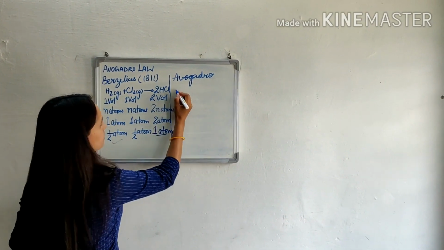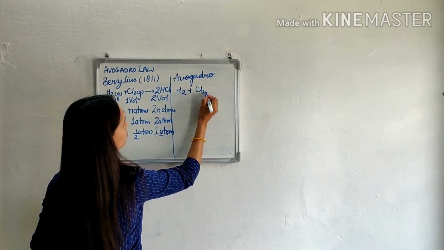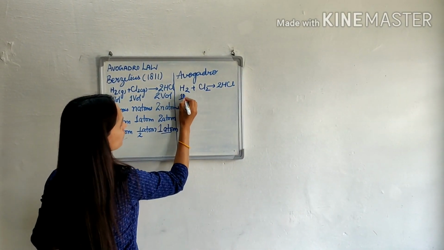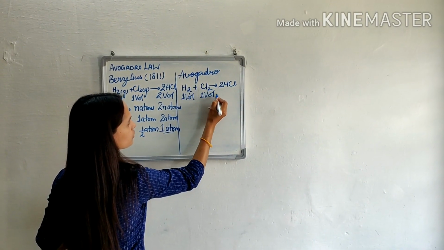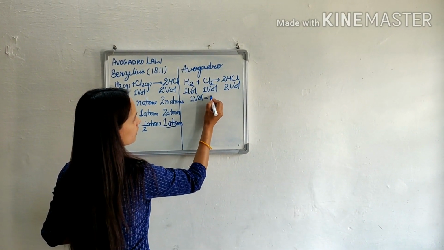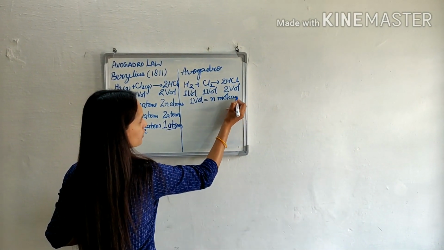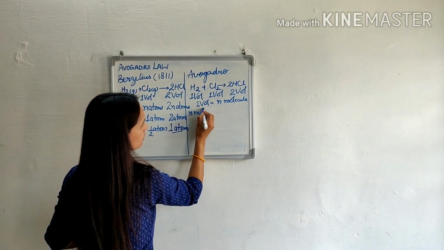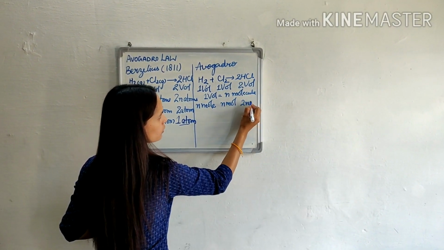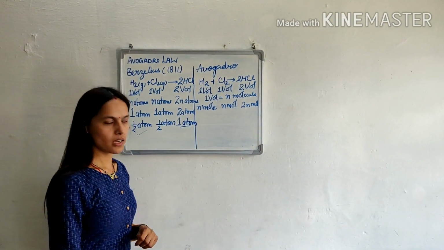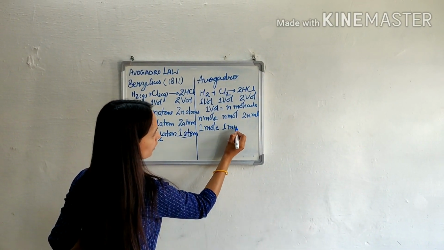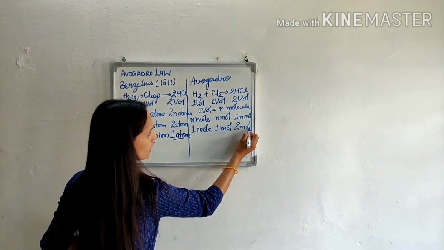Means gases under similar condition of temperature and pressure, if equal volume is there, then they have equal number of molecules. In this, H2 plus Cl2 gives 2HCl. According to Gay-Lussac law, one volume of H2 reacts with one volume of Cl2 to form two volume of HCl. Let us consider one volume equals n molecule. So n molecule of H2 reacts with n molecule of Cl2 to form 2n molecule of HCl. Clear? And one molecule of H2 reacts with one molecule of Cl2 to form two molecule of HCl.